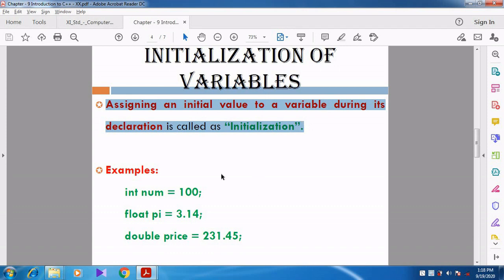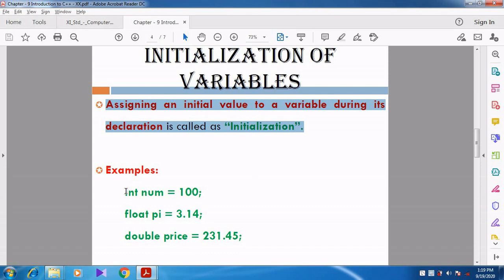Let us see some examples. Instead of declaring int num, and then again assigning the value to the variable, num is equal to 100, instead of writing two statements, we can combine the two statements together. Declaration and assignment can be done separately: int num, then num is equal to 100. You can give it like that.